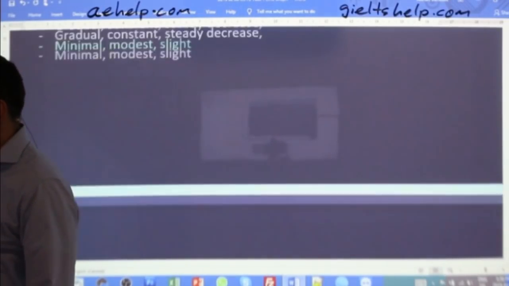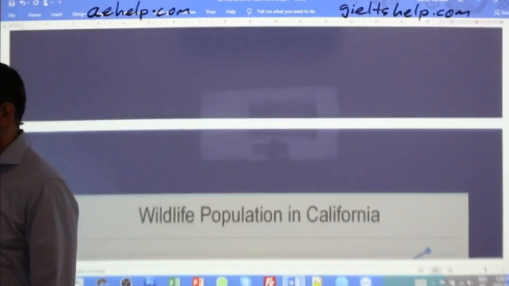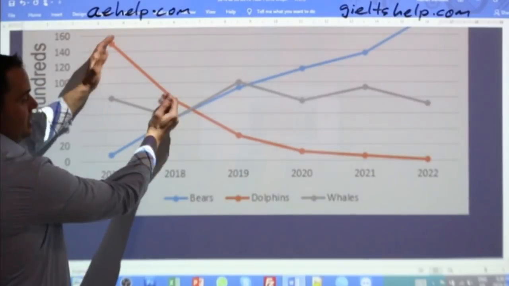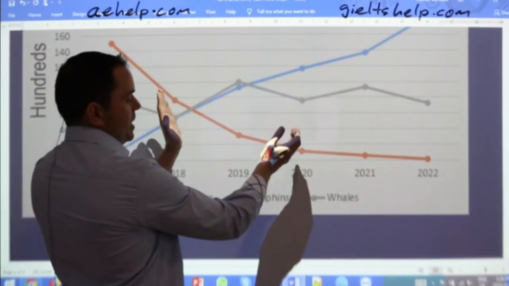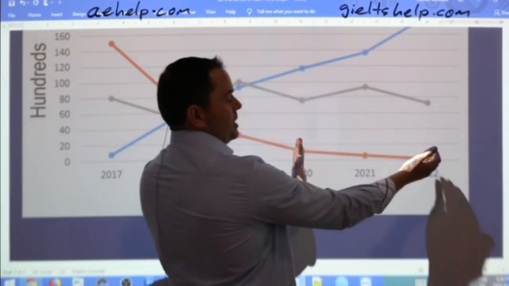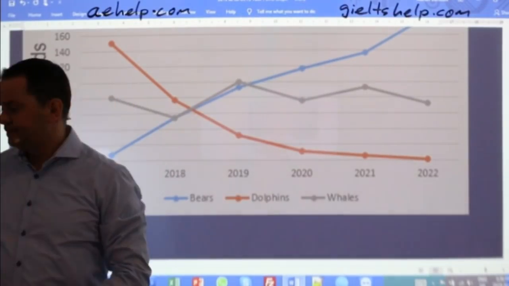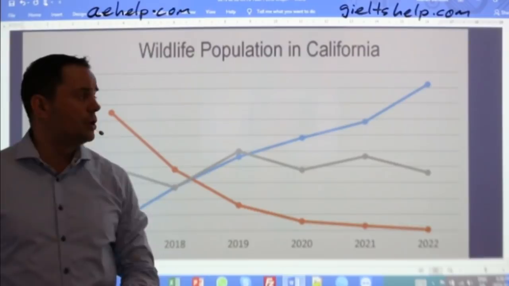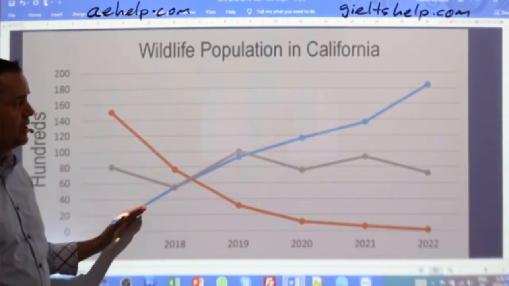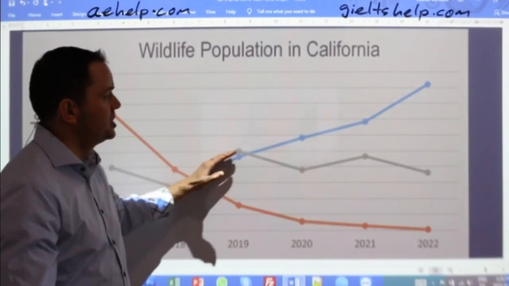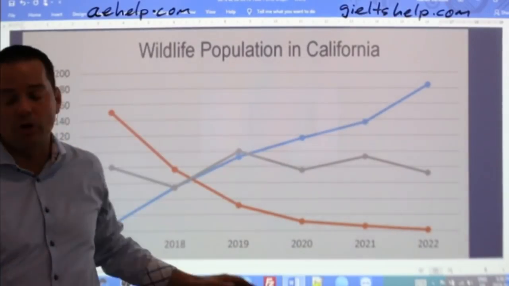Let's talk a little bit more on vocabulary. We've talked about the rapid decline, the gradual decline, the minimal decline. You can use those in the opposite, of course, with increase, rise. So all I want is just verbs here.